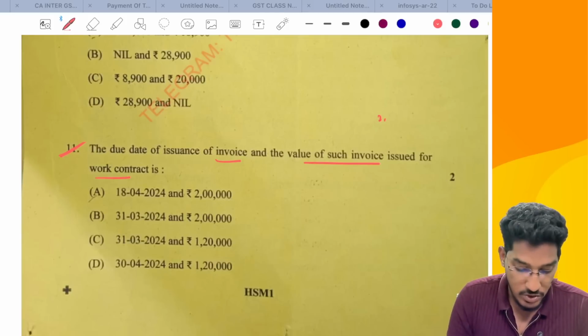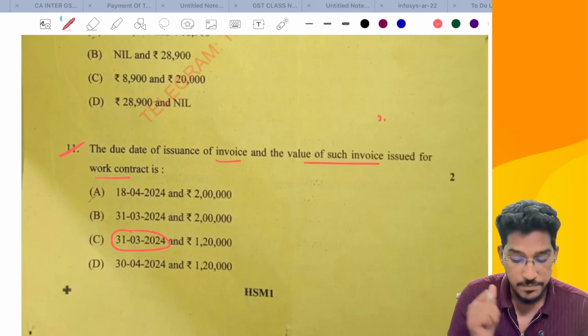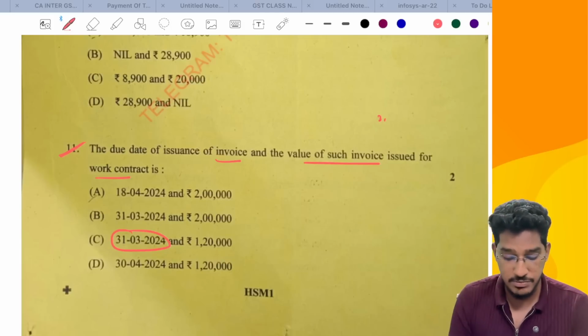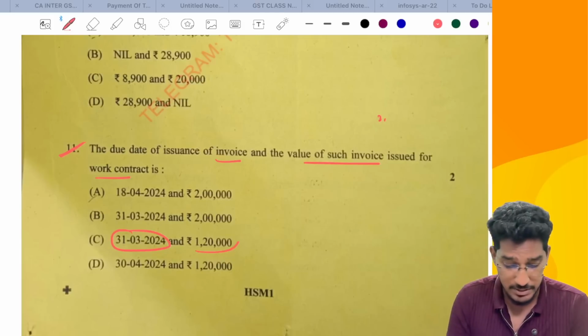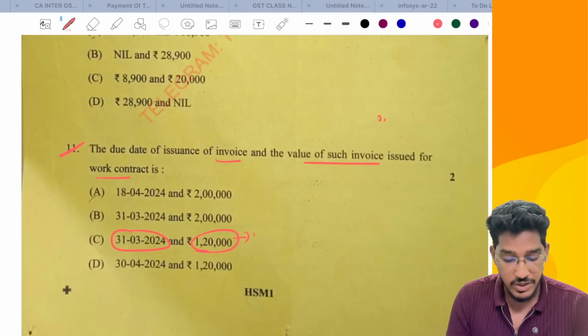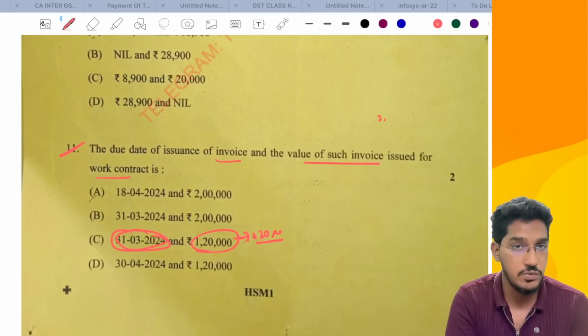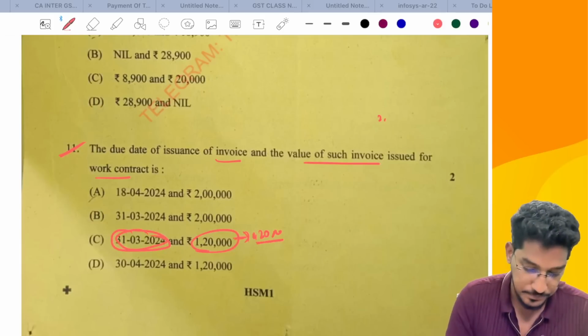You are required to give the invoice on or before 31st of March 2024, and not for the entire value, only to the extent to which the work has been completed. Only 60% of the work is completed. So 60% of 2 lakh comes to 1,20,000. So on or before 31st of March 2024, you are required to issue the invoice for 1,20,000.